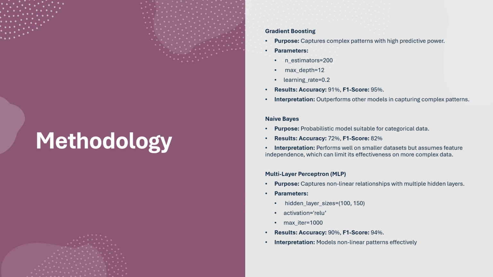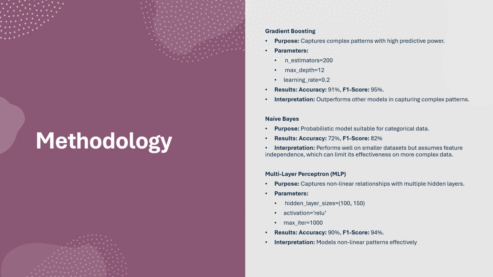And then we moved on to Naive Bayes. We selected Naive Bayes because it assumes feature independence and we wanted to test it on our dataset. While it's good, we found that this assumption limited its performance on our dataset, resulting in an accuracy of 72% and an F1 score of 82%.